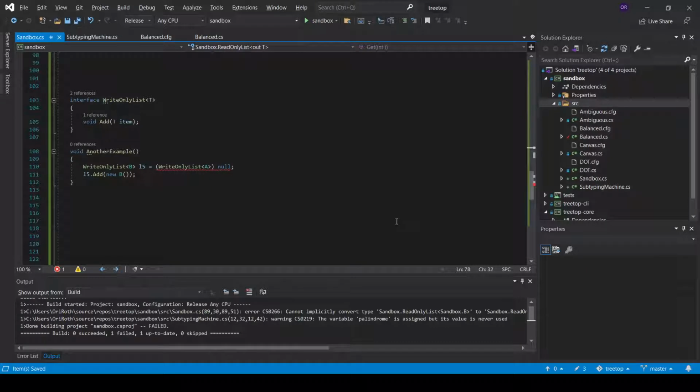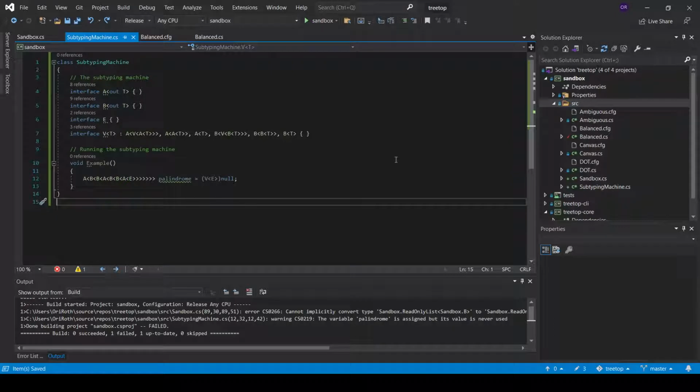Likewise, a write-only list of A's is a write-only list of B's, because we can write B's to a list of A's. This is a contravariant behavior, and in C# we implement it by writing in before the type parameter. Great.